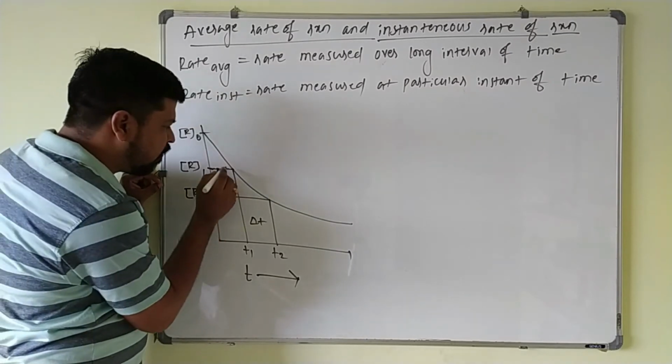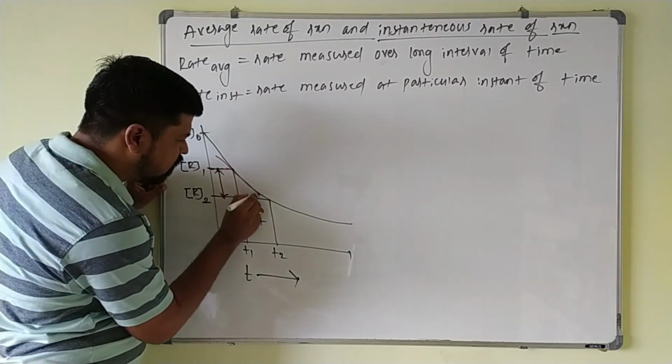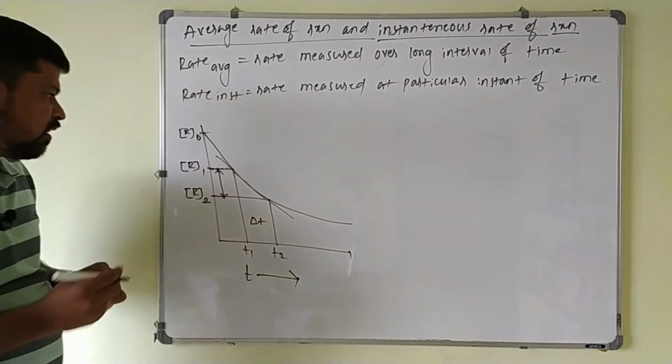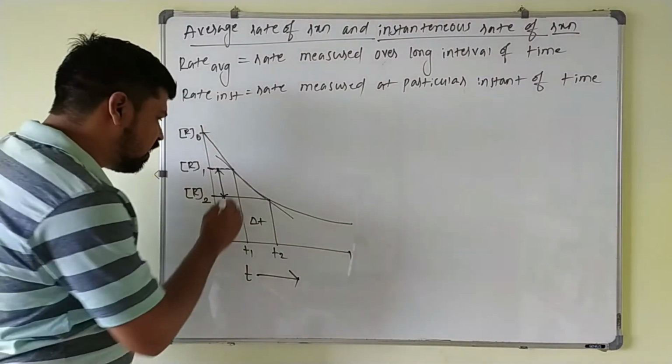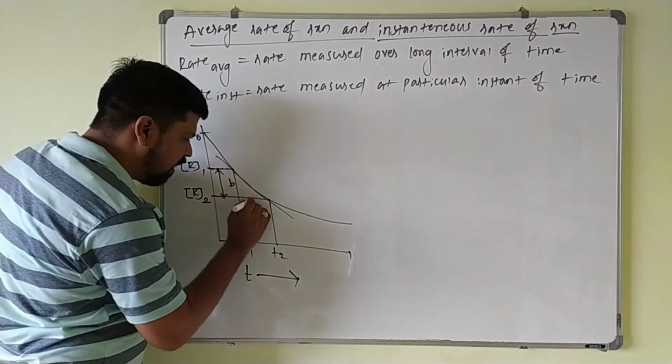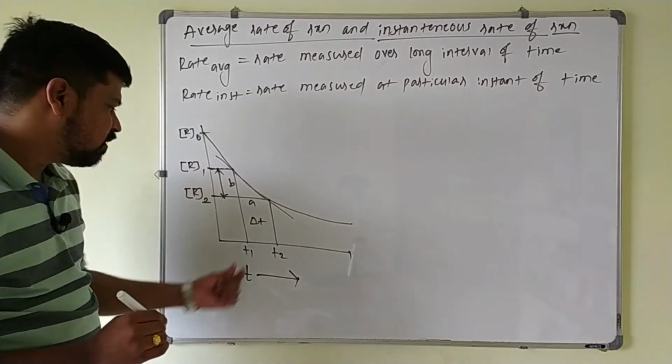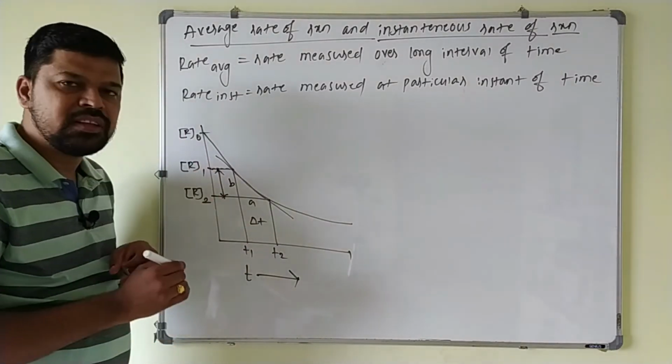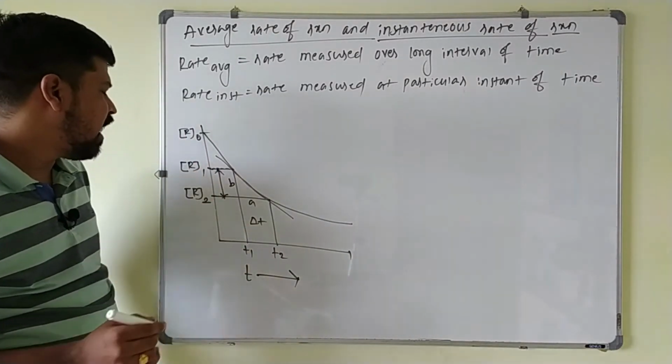If I draw a tangent here, the slope of the tangent gives the rate of the reaction. Here this will be B and this is A. This is the time interval and this is the change in the concentration of the reactant.